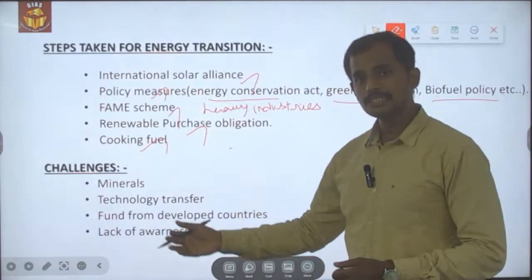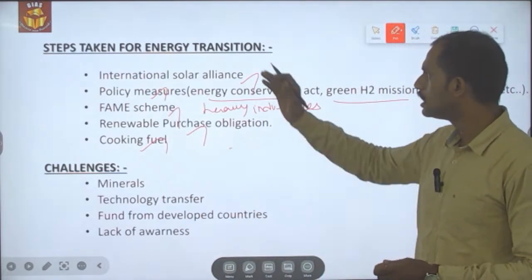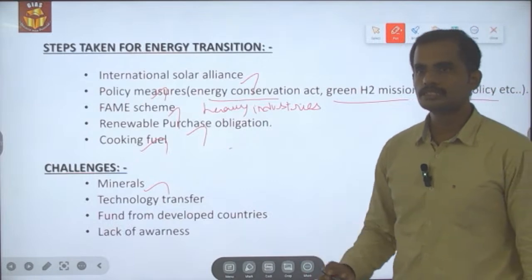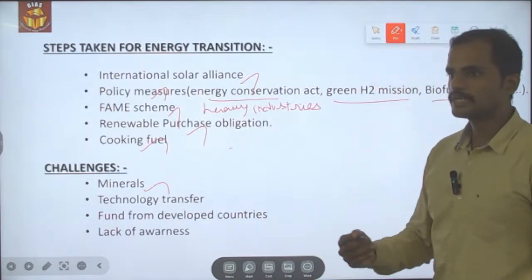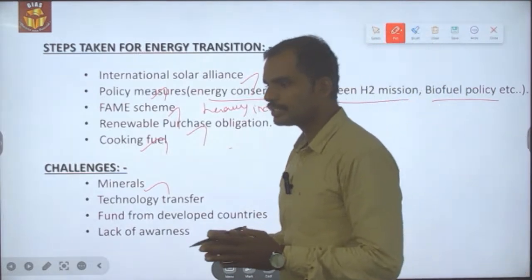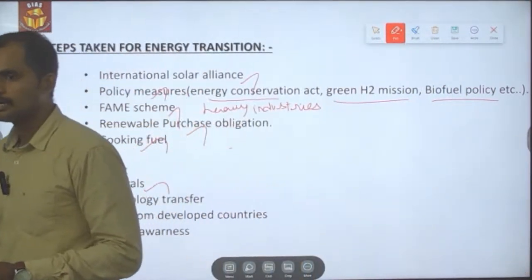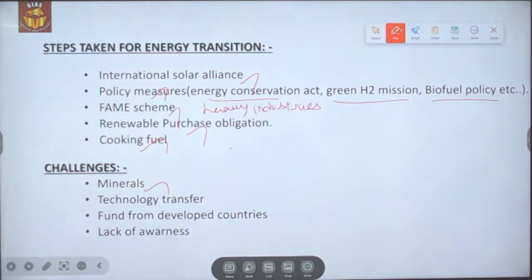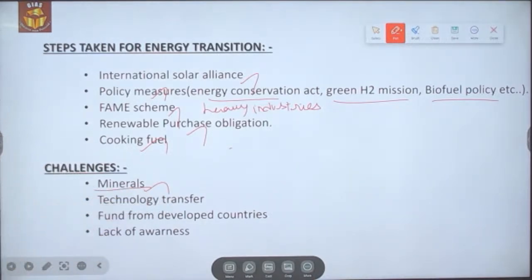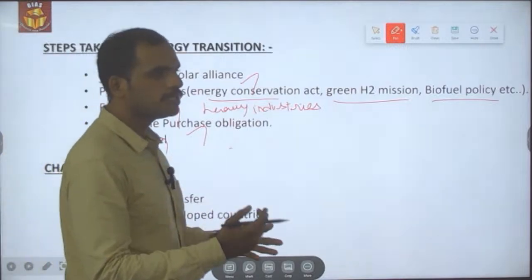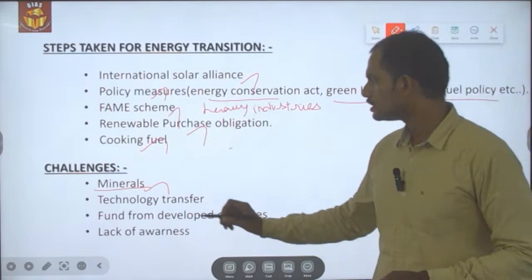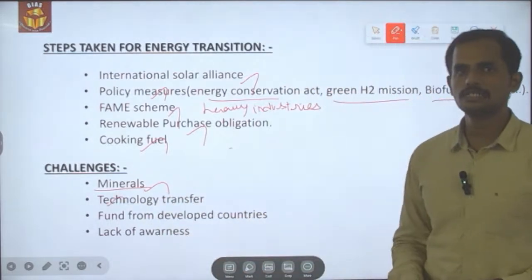So what are the challenges present in implementing this transition? First and foremost is access to minerals. If electric vehicles or anything related to renewable technology need to be made in India, such technology will be made because of the availability of minerals. Some minerals are available in India, but most of the minerals need to be sourced from other countries, which is posing a challenge. Secondly, technology transfer.